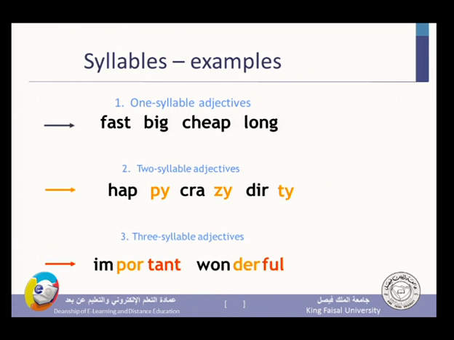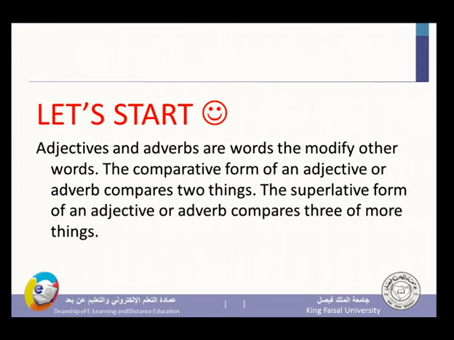Three syllable adjectives: important, three syllables. The first syllable has I, por has the vowel O, tant, the third syllable, has the vowel A. So a vowel is a must in any English syllable.